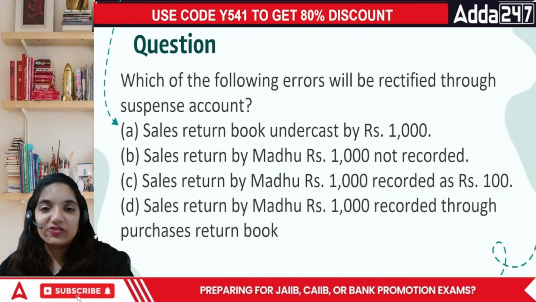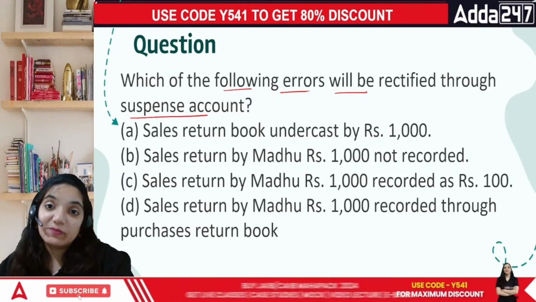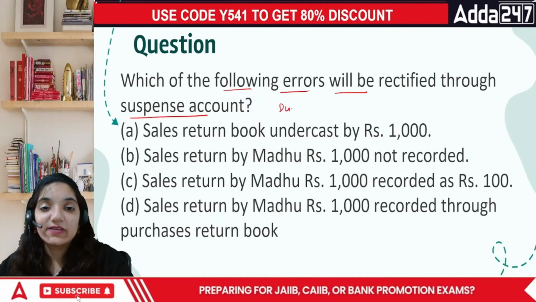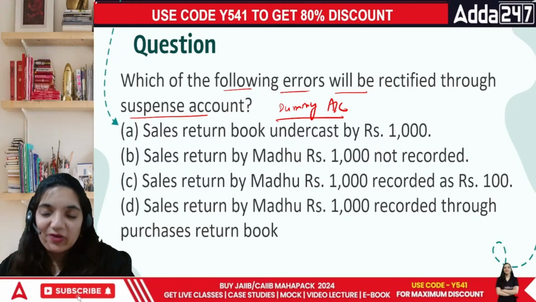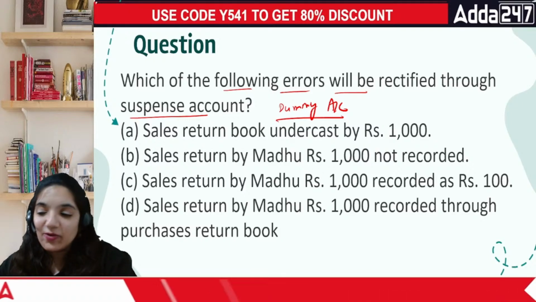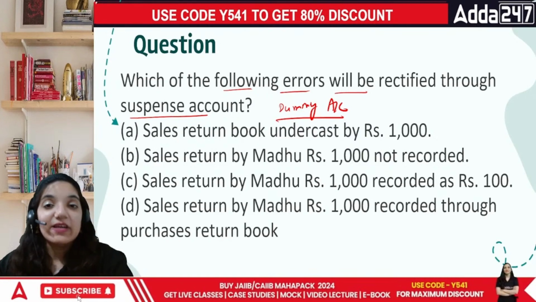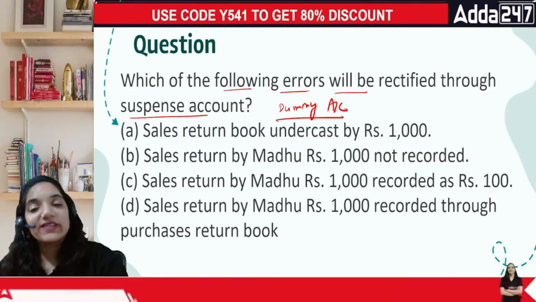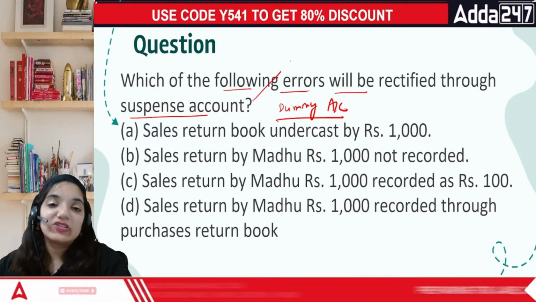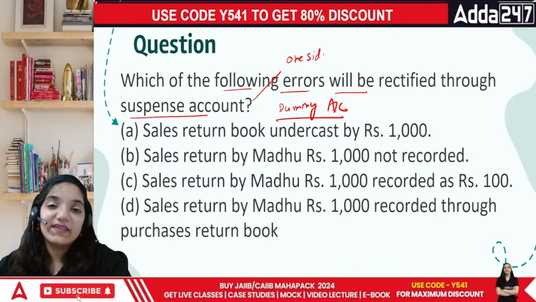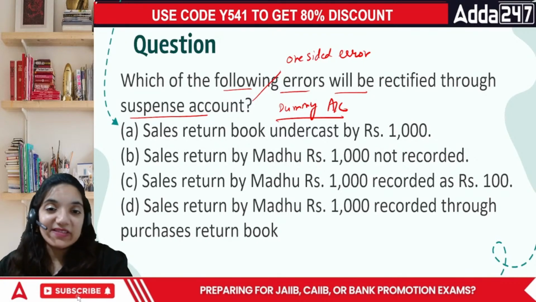Okay, everyone, here comes the next question. Which of the following errors will be rectified through the suspense account? Suspense account is basically a dummy account which is prepared for what reason? Because we are looking forward to rectification. We are trying to rectify the things, and sometimes we are unable to find which one is to be debited and which one is to be credited. The accounts, of course. So when we are not able to understand the point, and there is one-sided errors, whenever you will find suspense account, na, it is normally a one-sided error which causes the opening of suspense account.